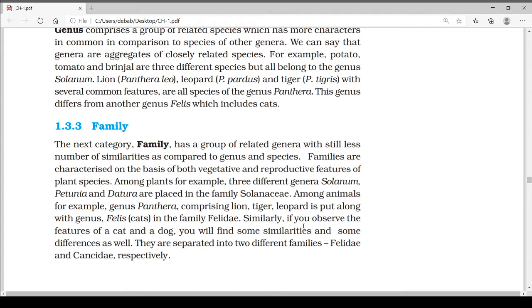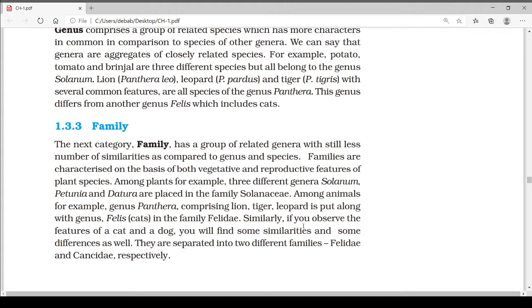Among animals, for example, Panthera, comprising lion, tiger, leopard, is put along with genus Felis, that is cats, in the family Felidae.